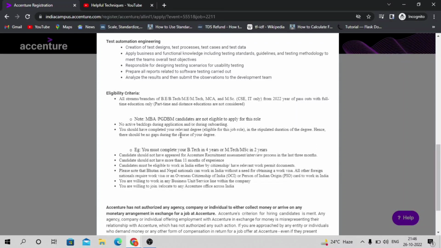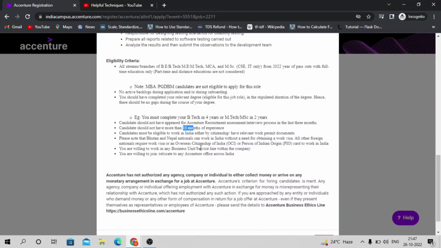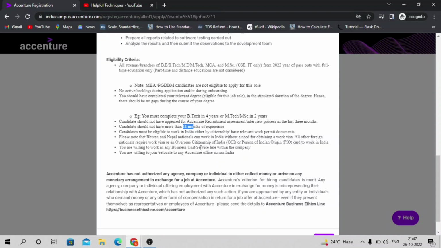Also, BTech should be a complete 4-year course, and MTech should be 2 years, that means a full-time course. And as we discussed earlier, experience should not exceed 11 months; a maximum of 11 months is allowed, not more than that. These are the things you should take care of while applying for this position.